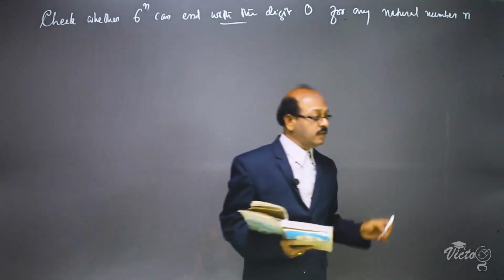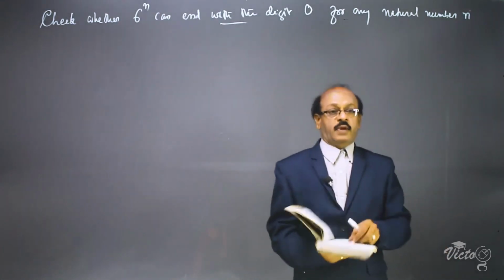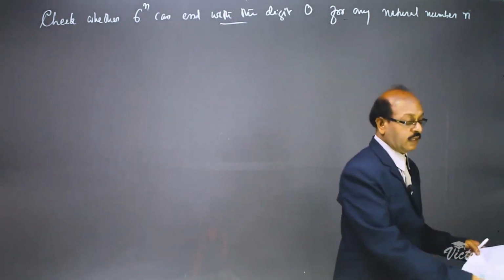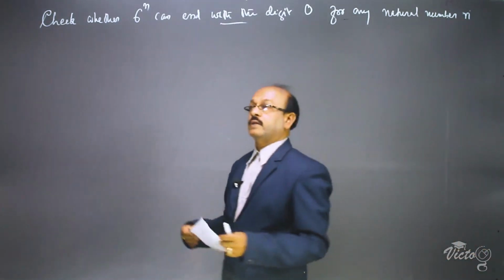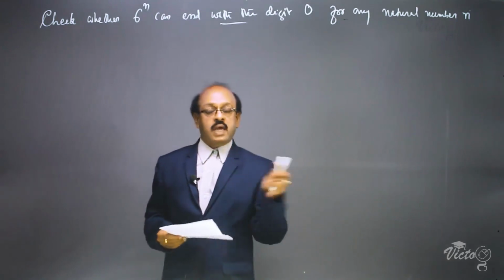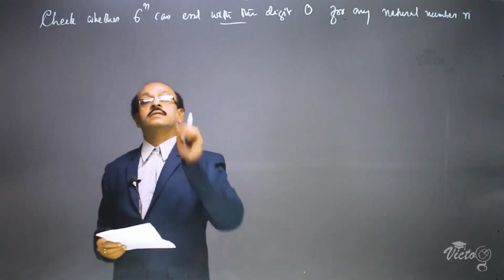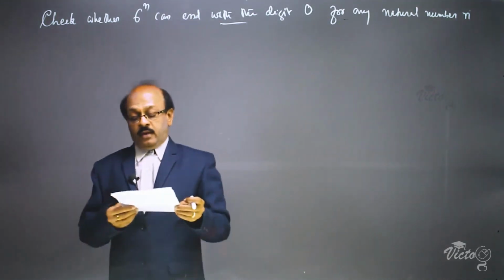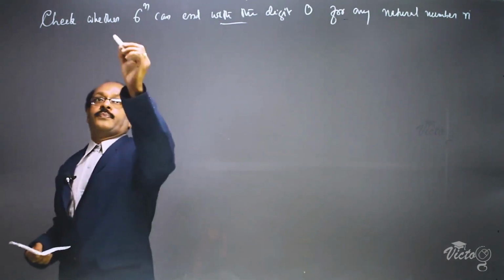The proof is somewhat similar to the previous one. In the previous question, there was 4 raised to n. Here it is 6 raised to n. That is the only difference. So, we can give the same steps, but the prime factorization is of 6 raised to n. That is, we can start in the same manner.